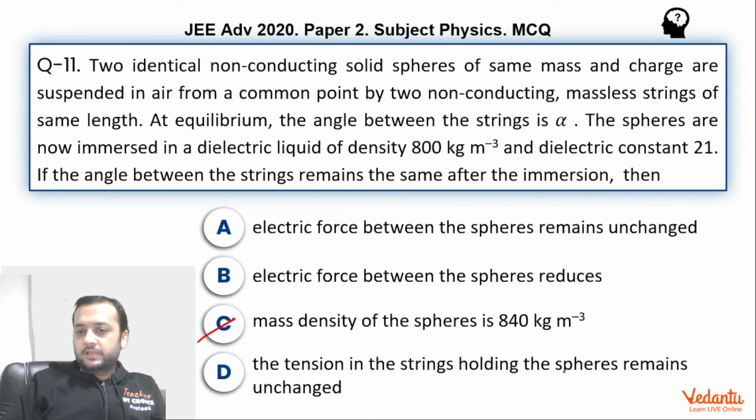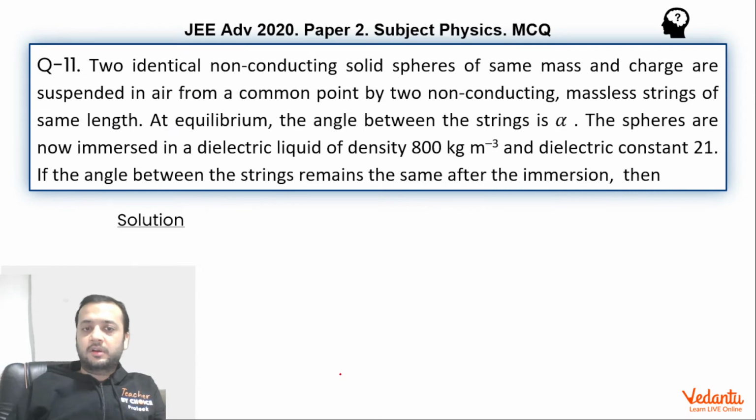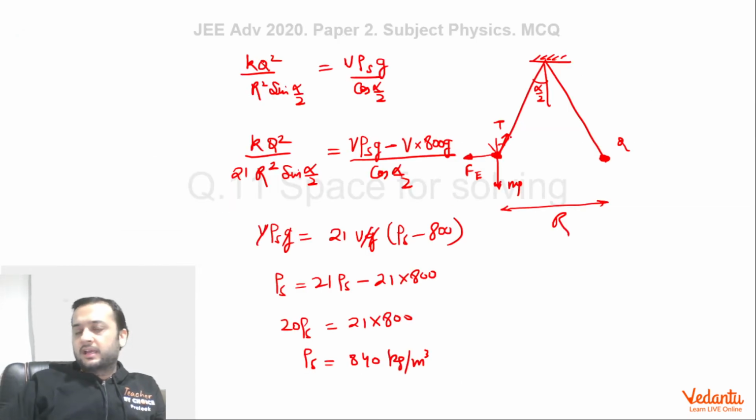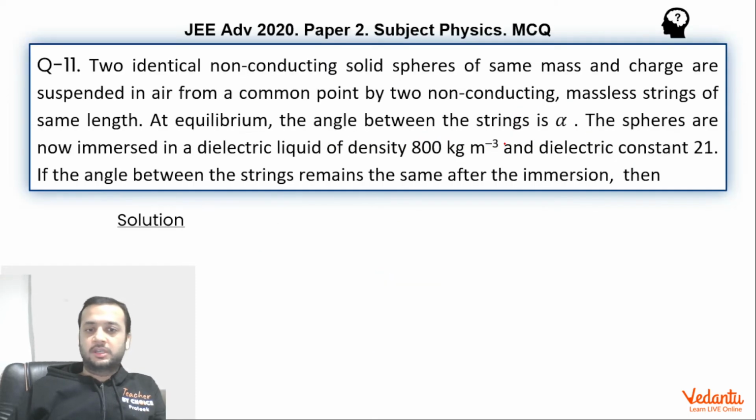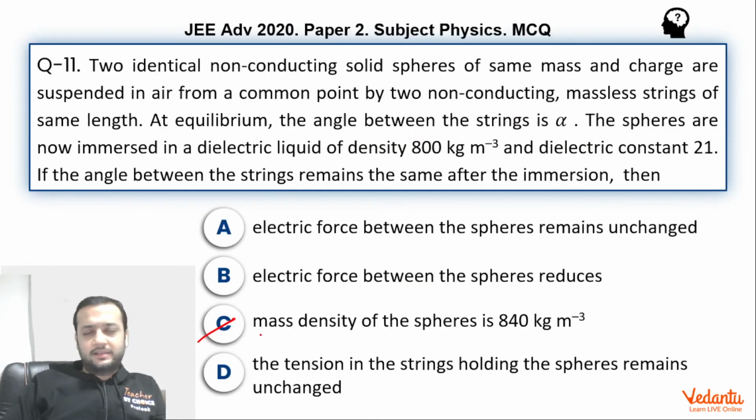Tension in the strings holding the spheres remains unchanged. This will be wrong, because it is easy to see that initially the tension cos alpha by 2 will be mg, and finally tension cos alpha by 2 will be the effect of mg and buoyancy. Because of the involvement of the buoyancy force, tension will have to change its value. So it will not remain the same, it will change. So these two options were quite easy.